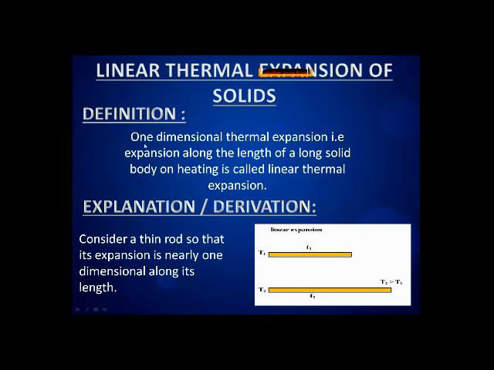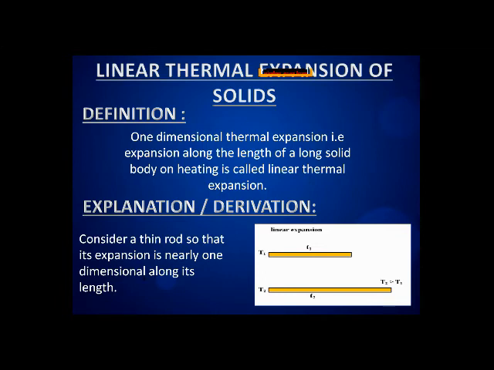So we can say one-dimensional thermal expansion, that is expansion along the length of a long solid body on heating, is called linear thermal expansion. When we are providing heat energy to any solid material, its length will increase. When length is increased, it is said to be linear thermal expansion.